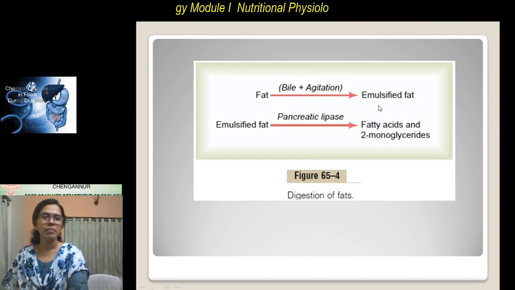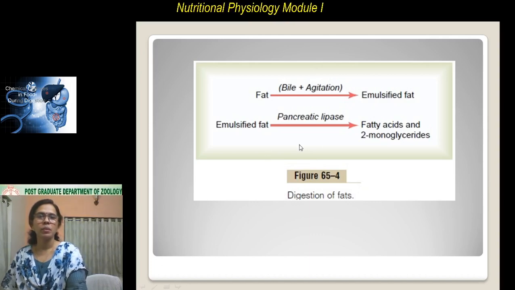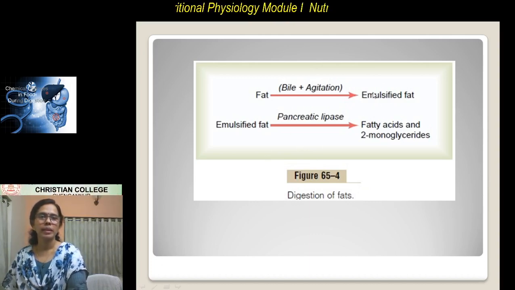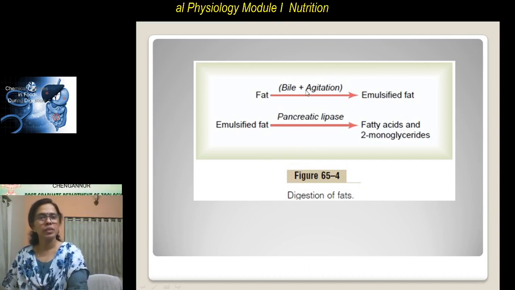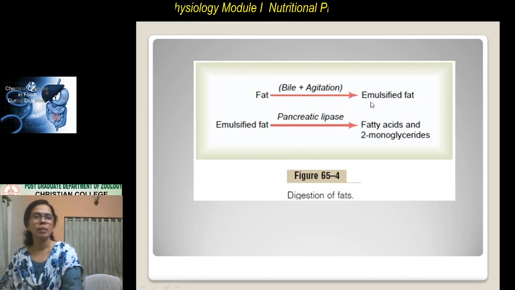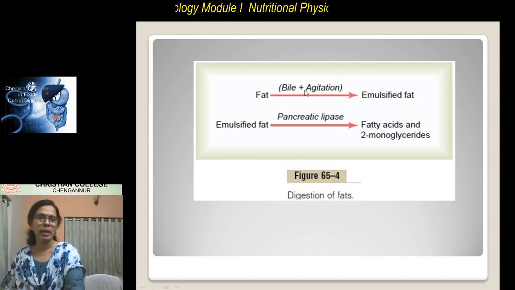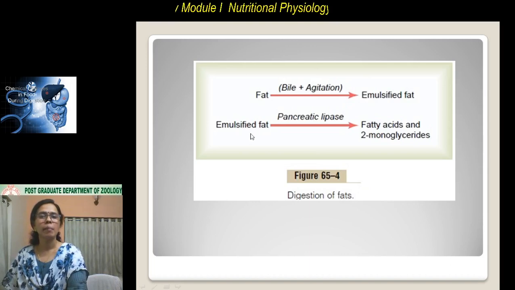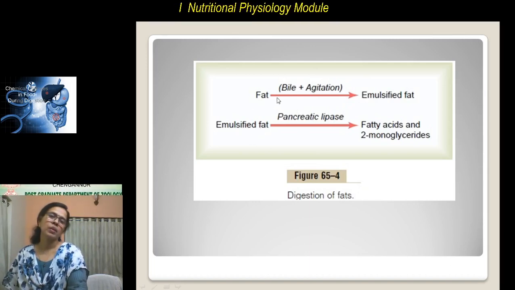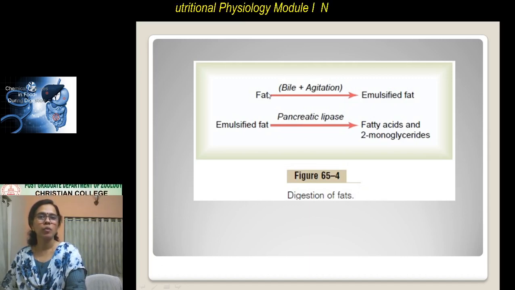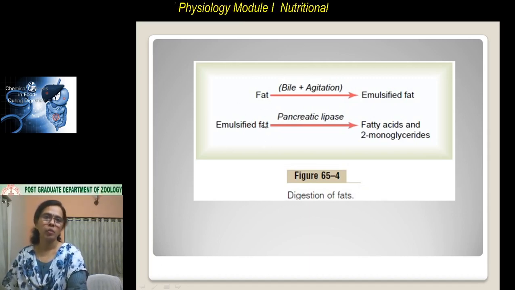So what is emulsified fat? I will show you a diagram, and at that time I will explain it. First the fat is converted to emulsified fat by bile, and it is the emulsified fat that is acted upon by the lipase. Lipase cannot act on fat simply, it can only act on this emulsified fat.